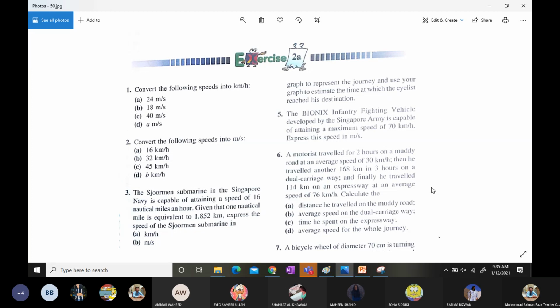In kilometer per hour. So what are you going to do? First of all, you will convert 16 nautical miles into kilometers. It is given that 1 nautical mile is 1.852, so 16 multiplied by 1.852, and the whole thing will be in kilometers. And then you will apply the formula.